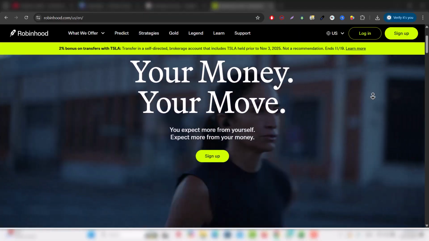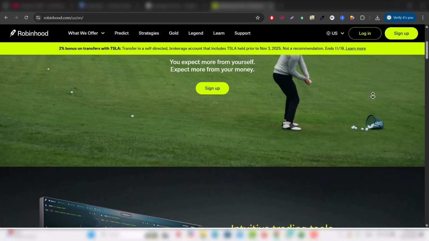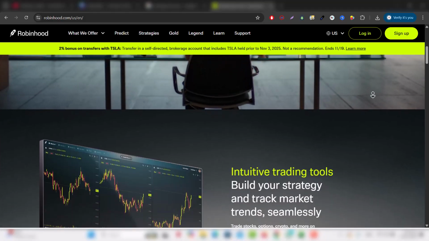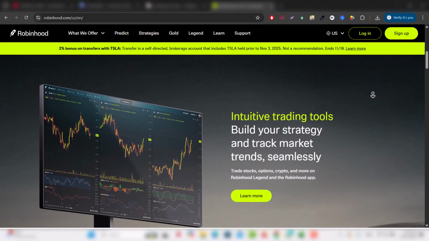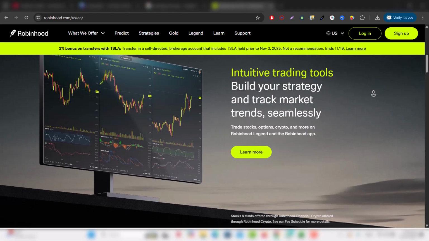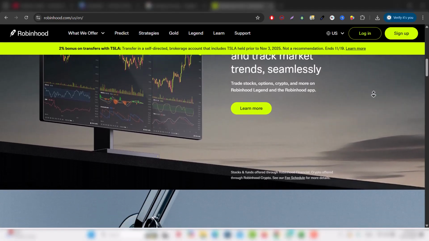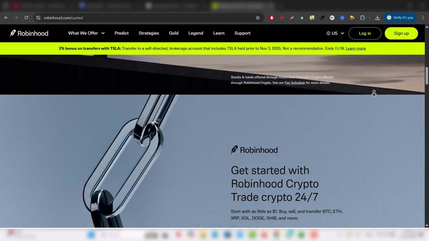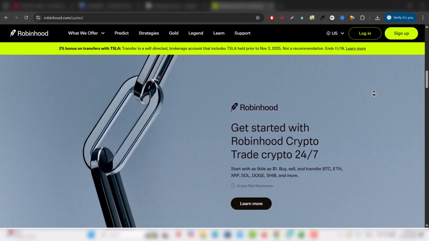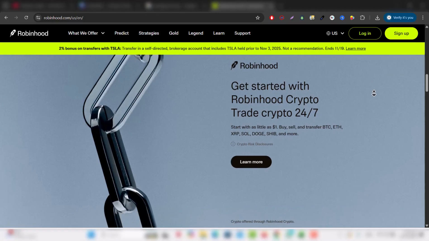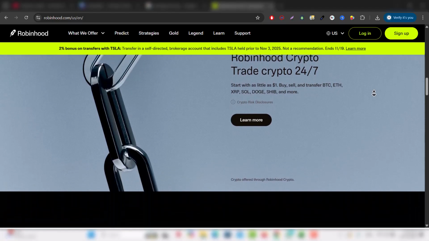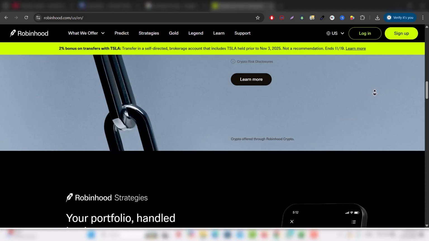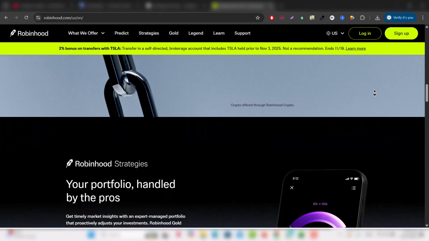Robinhood is super simple and beginner-friendly, making it a great option for new investors or anyone looking for a quick, easy way to trade. The platform is mobile-first, offering commission-free trading for stocks, ETFs, and even cryptocurrencies. However, it lacks the advanced research tools and features that Fidelity, Vanguard, or Schwab offer, making it better for casual traders rather than long-term or serious investors.